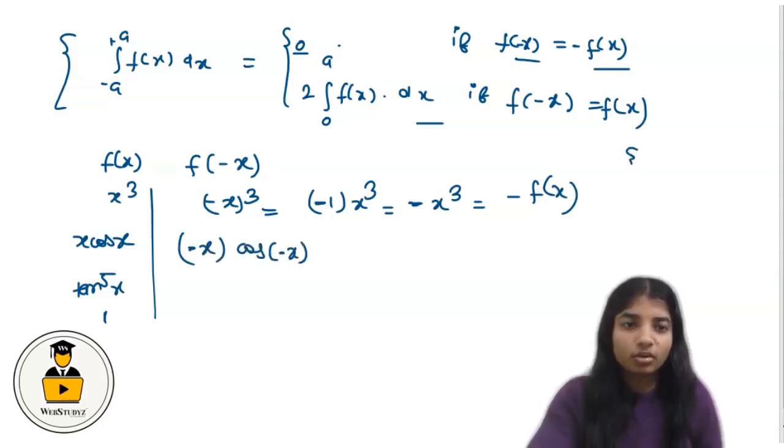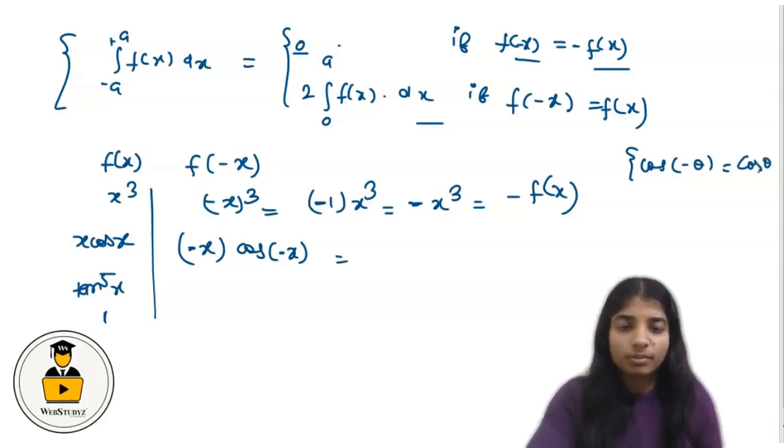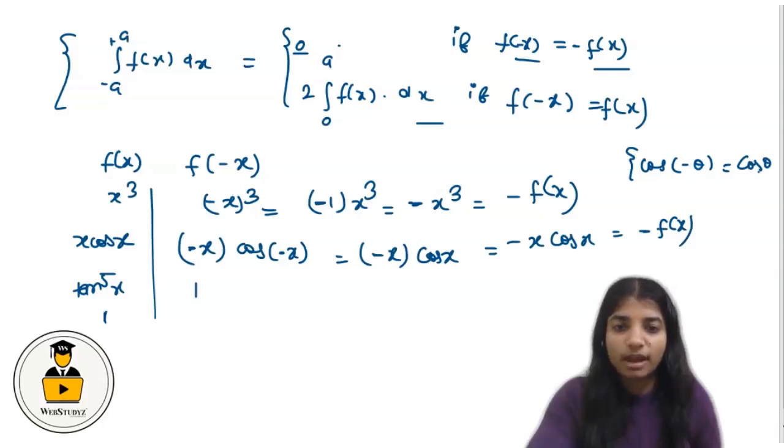We know that cos of minus theta equals cos theta. So this becomes minus x multiplied by cos x, which equals minus x cos x, which is further equal to minus f(x). Now tan^5 of minus x.